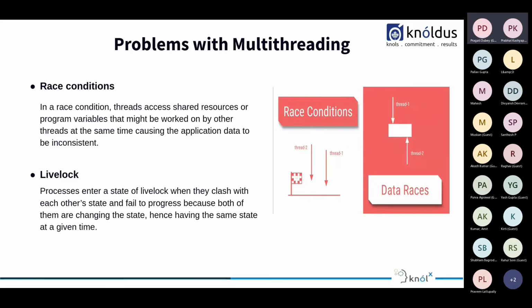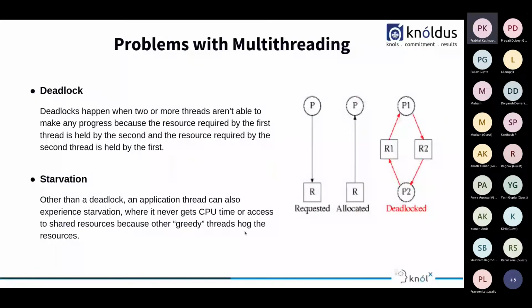Moving on, we also have a situation of a deadlock. Firstly, we'll discuss deadlock and then I'll tell you the slight difference between a live lock and a deadlock. So, deadlock happens when two or more threads aren't able to make any progress because the resource required by the first thread is held by the second, and the resource required by the second thread is held by the first.